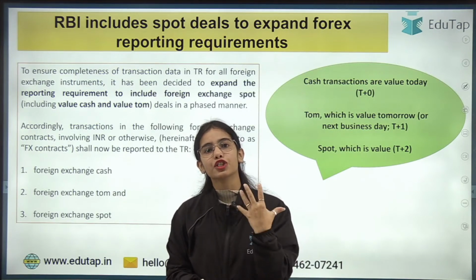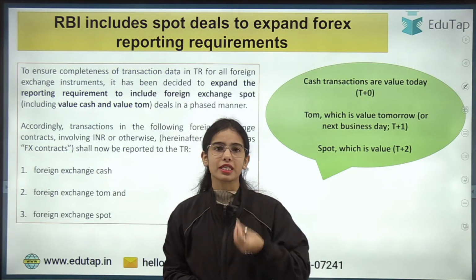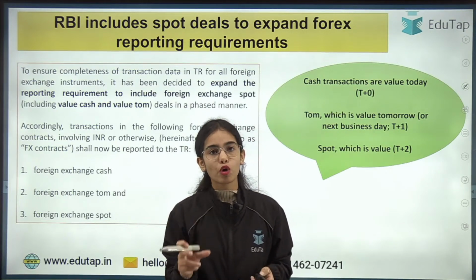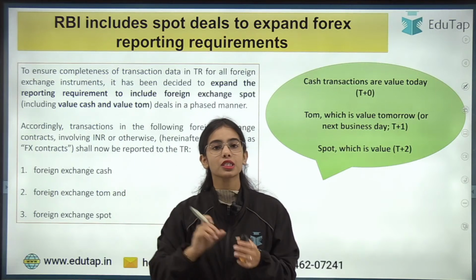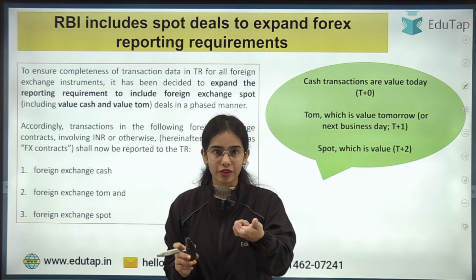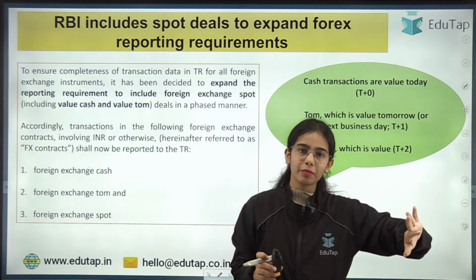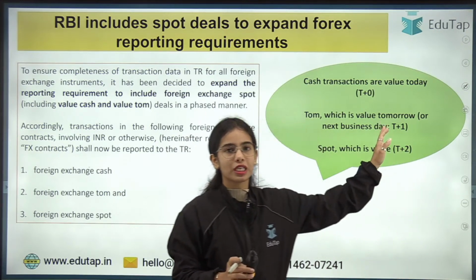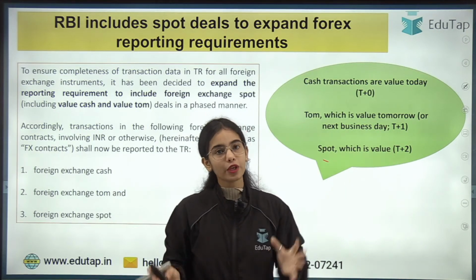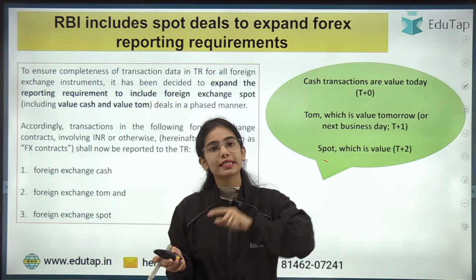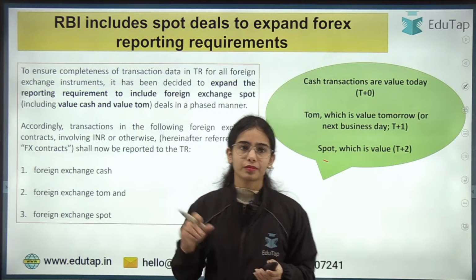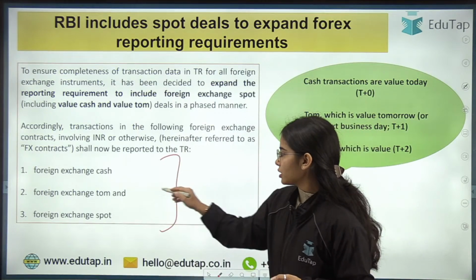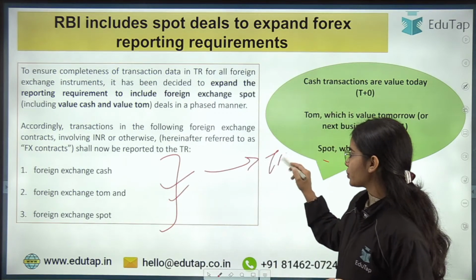So today you have initiated your transaction, today your transaction will be settled also. Tomorrow transactions are the foreign exchange transactions where you have initiated your transaction today and the settlement will happen by the next working day. Okay. So T plus 1. Spot is where today you have initiated your transaction and the settlement will happen after 2 days. So T plus 2.